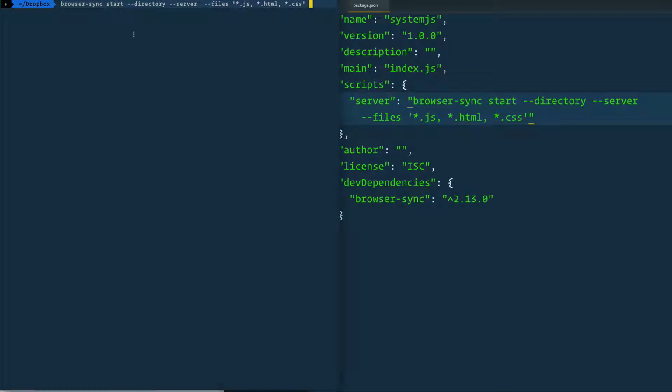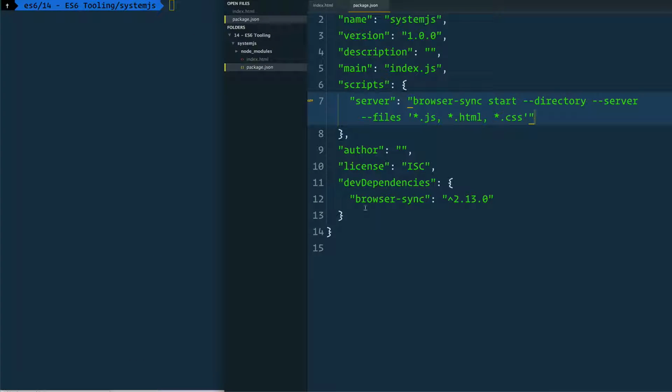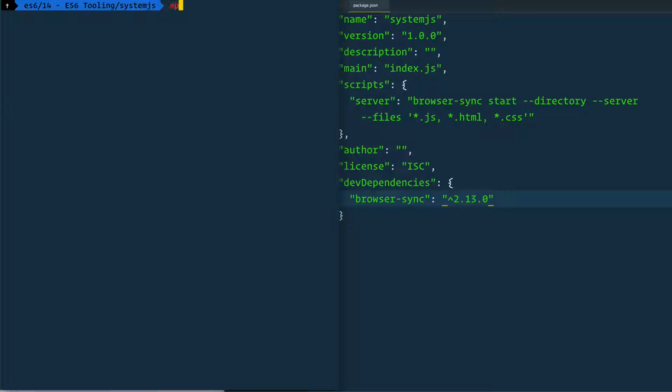So if we've done that correctly, we should be able to head back to where we installed BrowserSync. We should see in our package.json that we have a dev dependency of BrowserSync, and we should be able to npm run server.